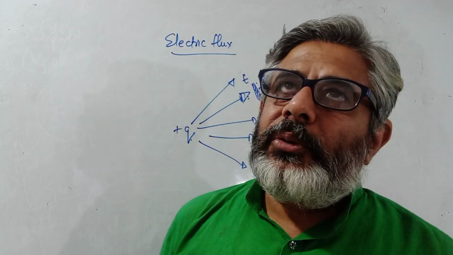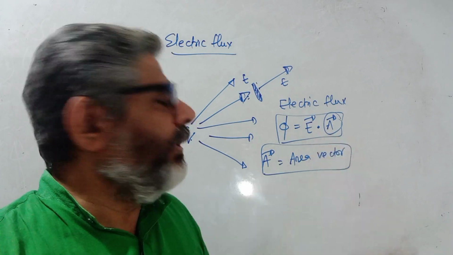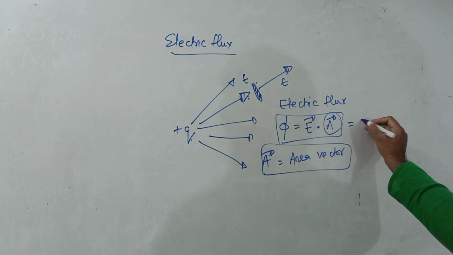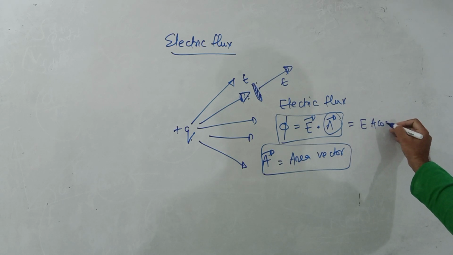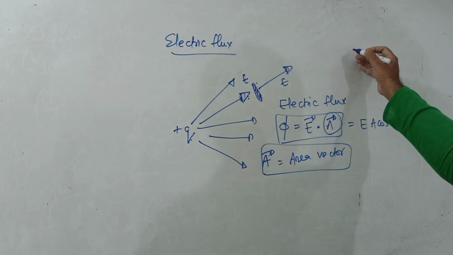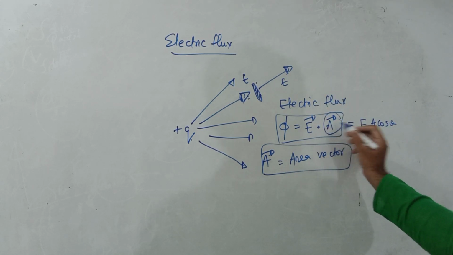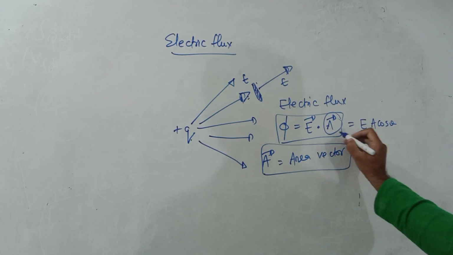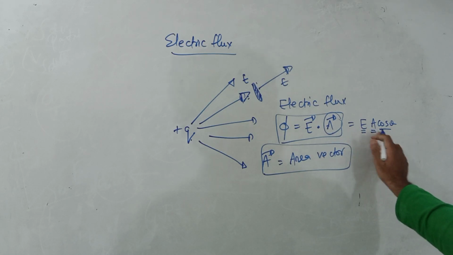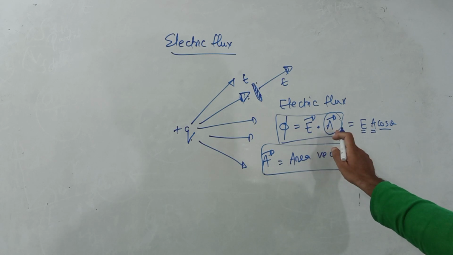Now you may wonder about the importance of E dot A, because you know that this dot product is E into A into cos theta. This I have written by the concept of dot product. E is the value of electric field intensity, A is the value of area, and cos theta is cos of the angle between electric field vector and area vector.